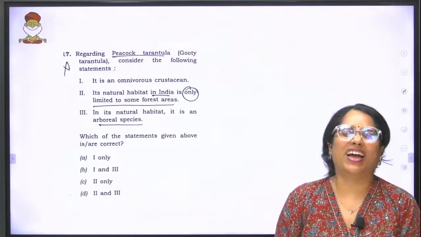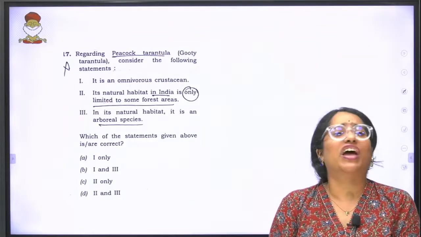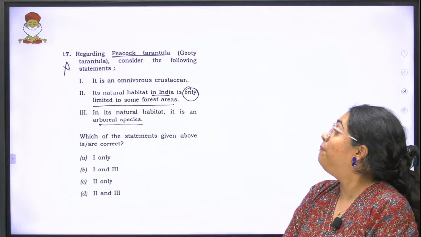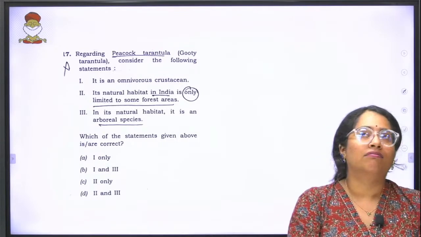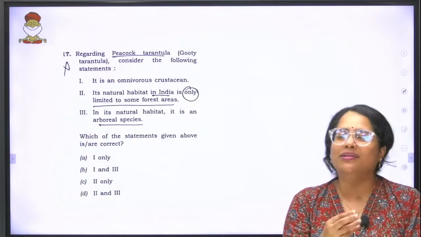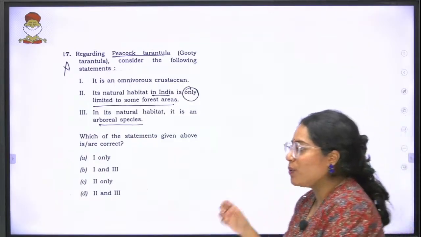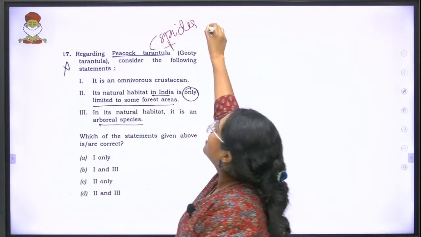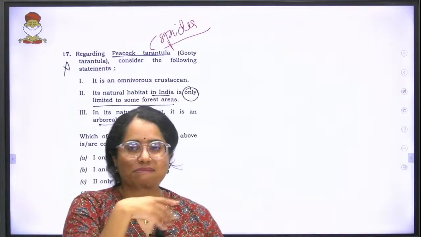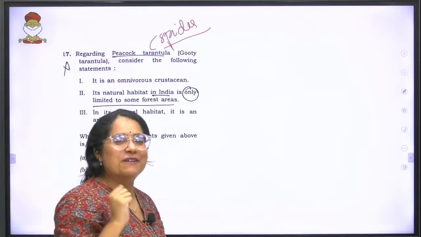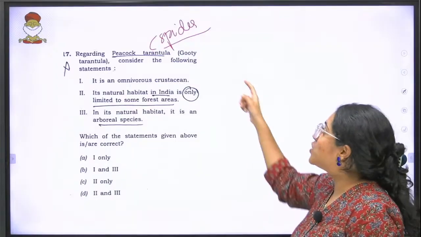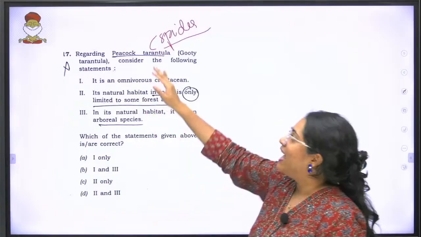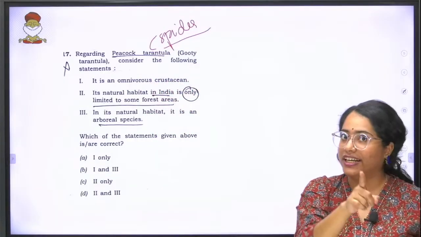Now we have one of the very few species questions that we have this year, regarding the peacock tarantula. It's a very pretty spider. Tarantula, I hope when you hear the word itself you understand it's a spider. You know this from different tarantulas that you've seen in cartoons and other places. It's otherwise also called the Gooty tarantula. Gooty is the name of a place. Not Ooty, Gooty.